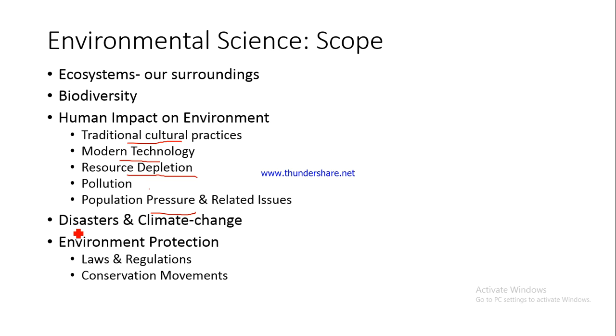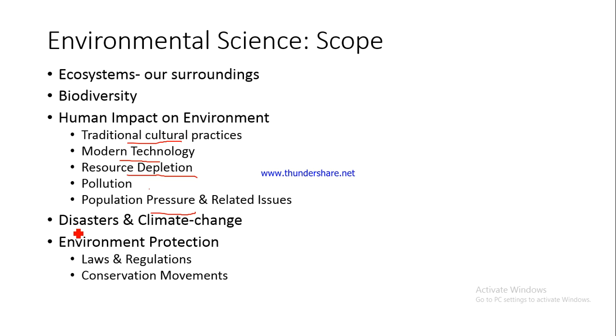Then we'll be talking about environmental protection. So many laws have come up. For example, the Air Pollution Act, there is the Water Pollution Act, and there are so many laws which have come up in recent years. So we'll be having a look at all these laws and legislations. We'll be talking about all the regulations that are there, which have been put in place so that the environment can be protected, so that there is no undue harm to the environment, undue harm to our ecology, or undue harm to our biodiversity.